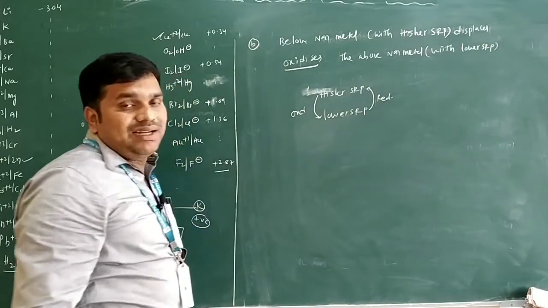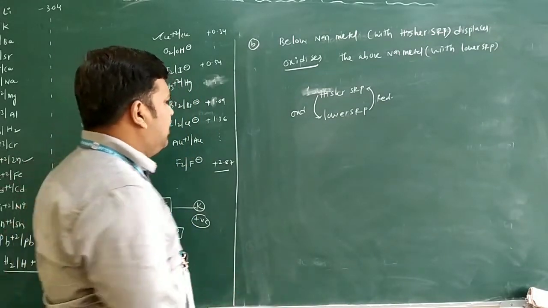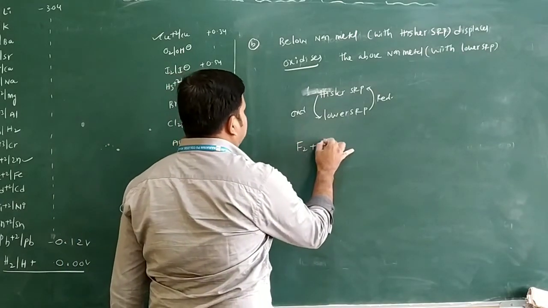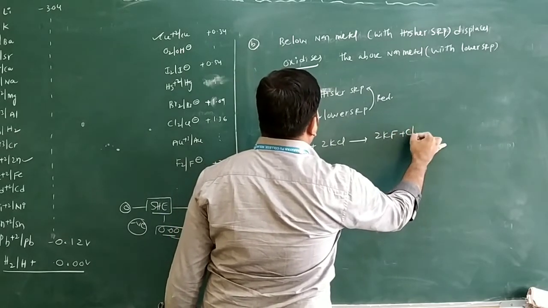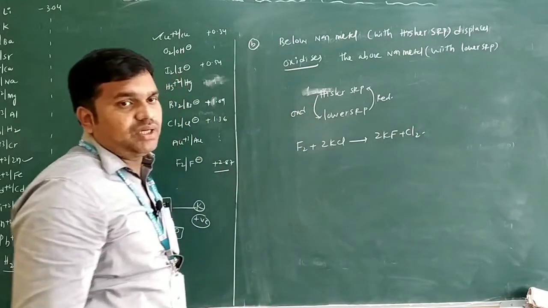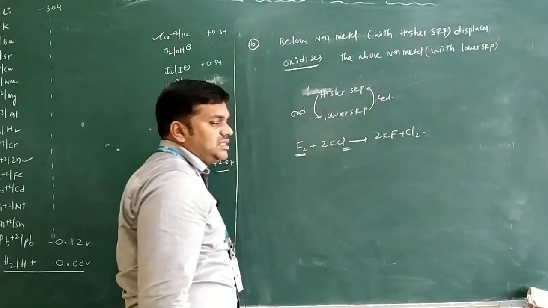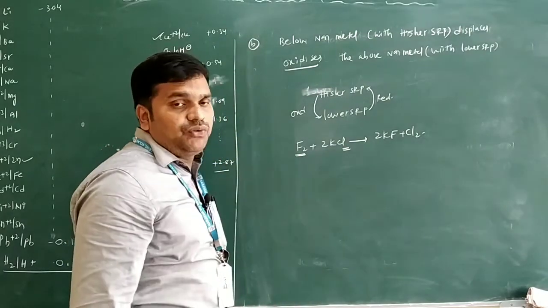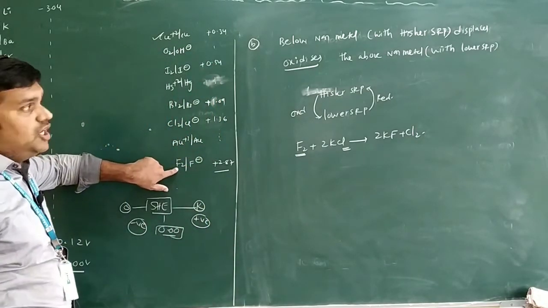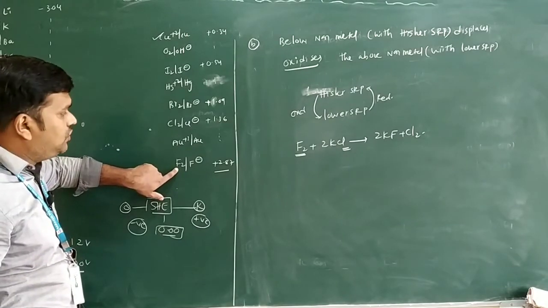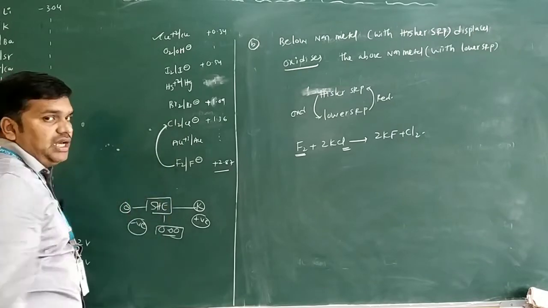Okay, now let us see one equation we have. I will write one equation here: F2 plus 2KCl gives rise to 2KF plus Cl2 only. This is the equation. So here you can see the non-metals: fluorine is there and chlorine is there. Among the fluorine and chlorine, if you want to see the SRP values, fluorine is the below non-metal only. Fluorine below the non-metal displaces the above non-metal, chlorine, only.